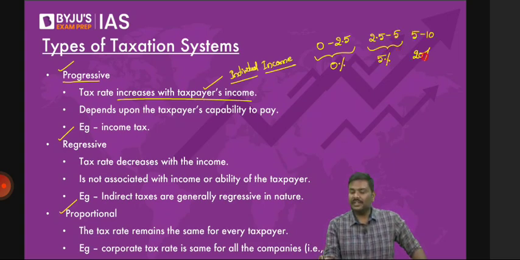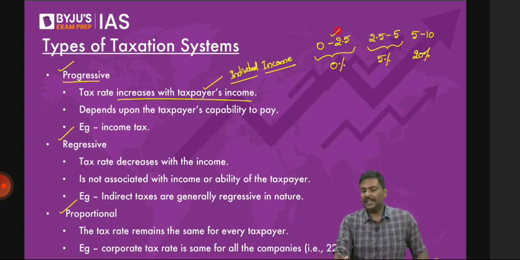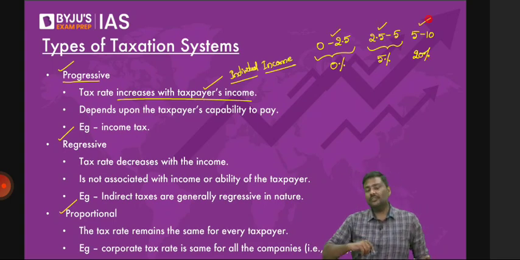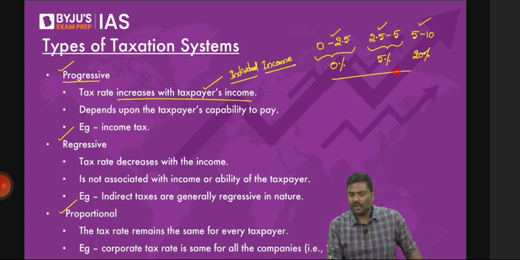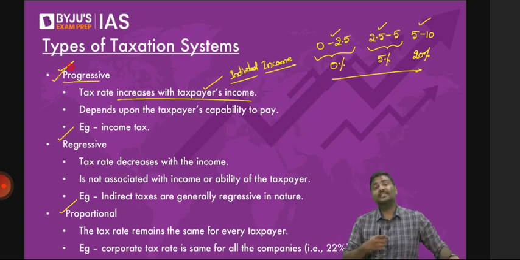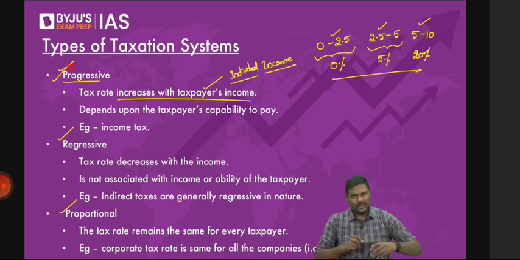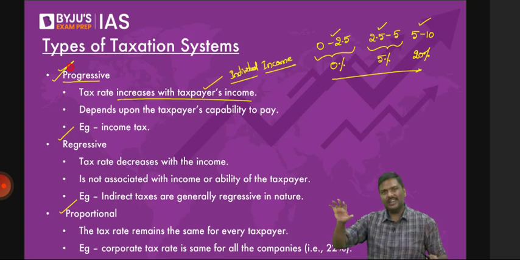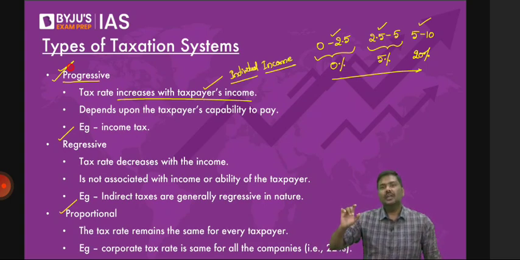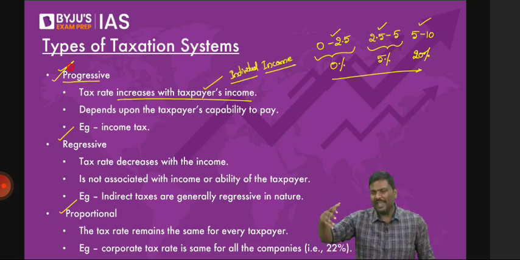So now have a look at it. When the income of the person keeps on increasing, the tax rate which is imposed is also increasing. This is the concept of a progressive taxation system. And whenever you have a progressive taxation system, it is considered good, especially in income taxes. Why? If people keep on earning a higher amount of income, the government should be able to impose more taxes and collect from them. I hope you understand that.